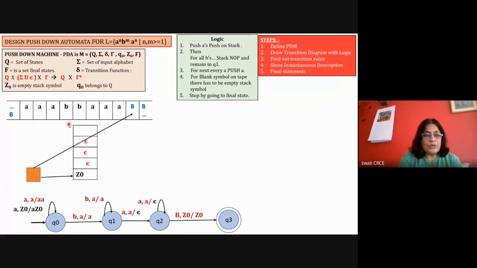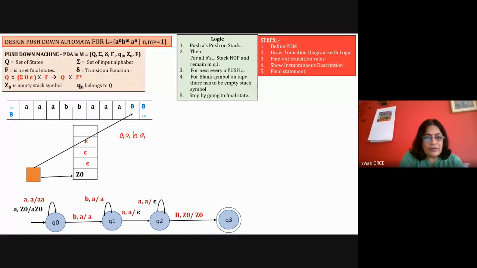Okay, suppose now you take 2 A's and 3 A's. So what will happen? 2 A's are there, 2 A's are there. So for the first 2 A's, you will perform the pop operation. And for the third A, you will not reach here. Here in Q2, there will be a situation where there is A here, there is a blank here, and there is A here. Okay, so I'll just write this down if it is difficult to understand. Suppose my string is A, B, and A only. So it should be rejected.